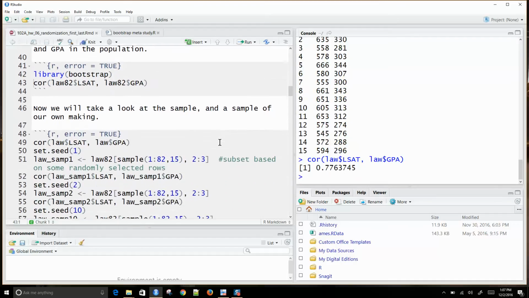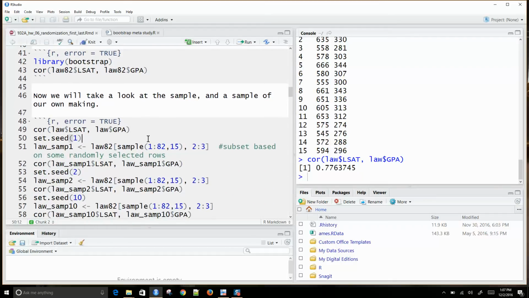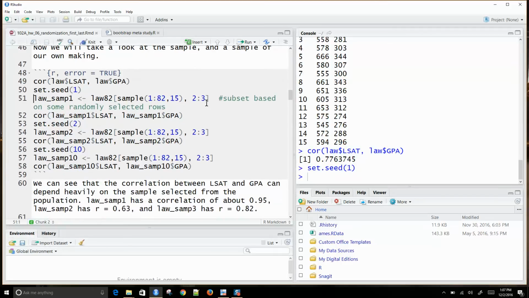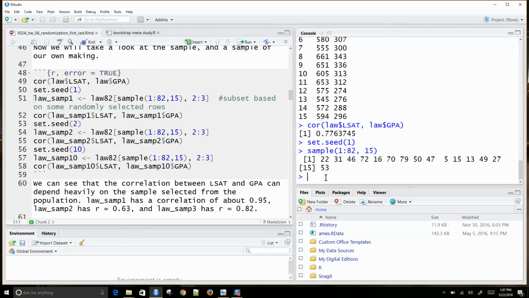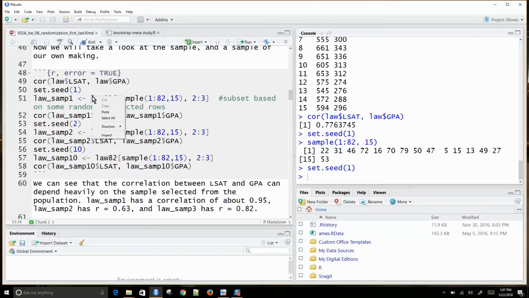However, I can just take other random samples. I can do set seed 1, and basically sample from 1 through 82, taking 15. These will be the 15 schools that I select. So I would do Law 82, and go back to set seed 1, and subset Law 82 using those 15 rows, sample 1 through 82, 15, those 15 rows.